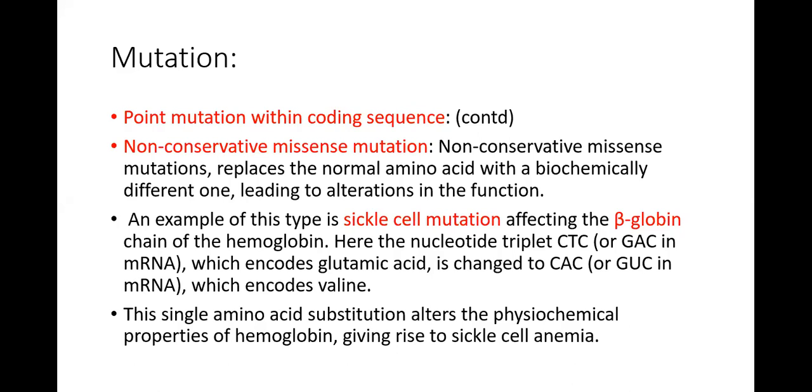In non-conservative missense mutation, an example is the sickle cell mutation. Sickle cell anemia you are going to study in your fourth year. In the sickle cell mutation, it affects the beta globin chain of the hemoglobin.